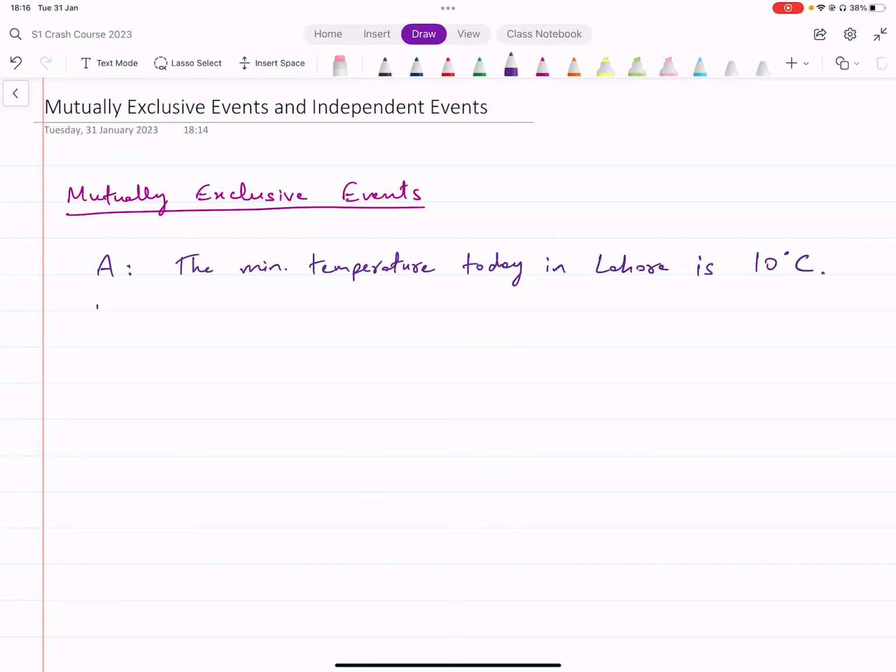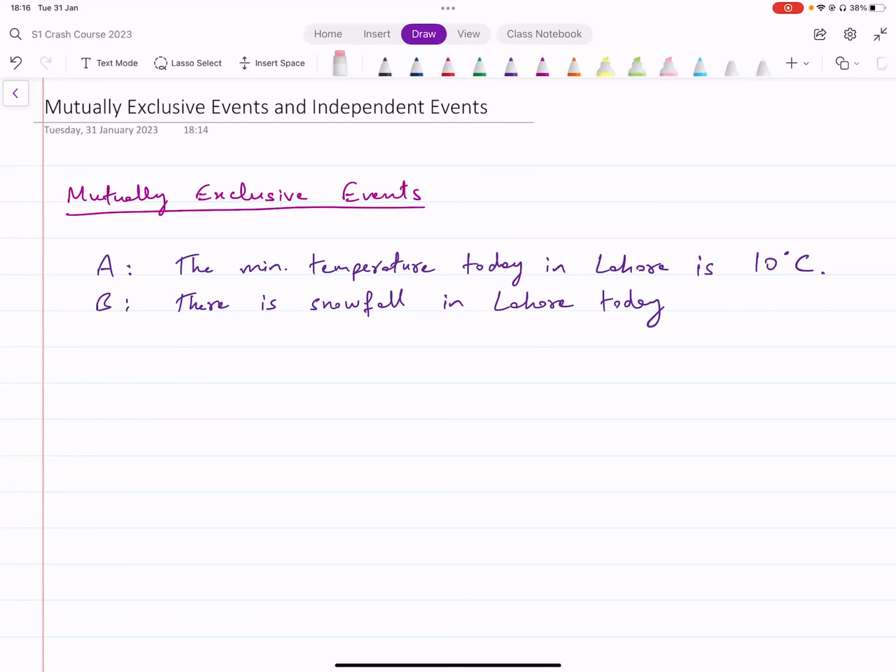Okay. Event B is, let's say there is snowfall in Lahore today.